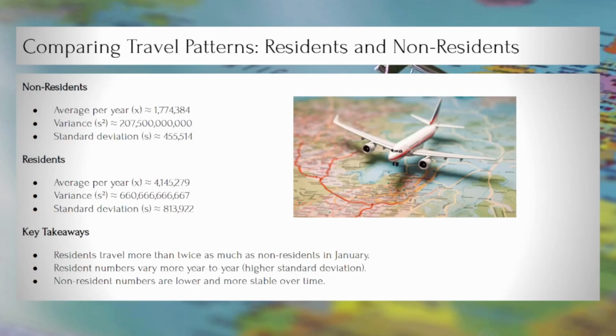Looking at the averages and the variability, residents have a much higher yearly average, about 4.15 million compared to the non-residents at 1.77 million. Resident numbers also vary with a standard deviation of 813,922, while non-resident varies by 455,514. In simple terms, this means residents contribute more to travel totals, but their numbers change more from year to year, whereas non-resident numbers are lower but more stable.